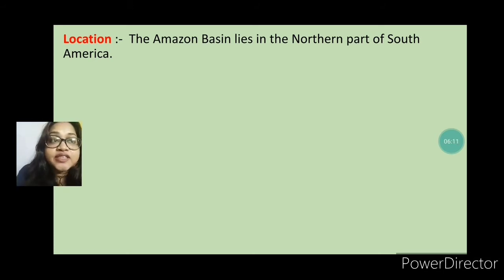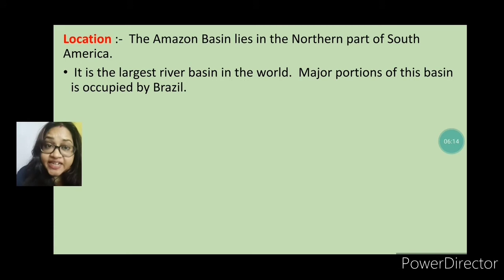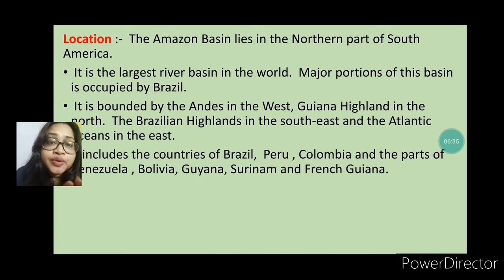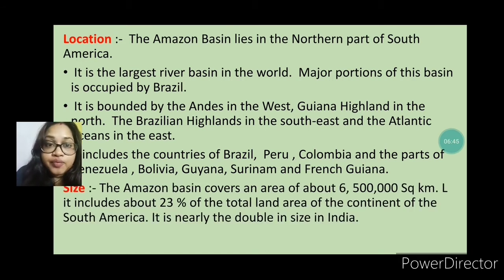The Amazon basin lies in the northern part of South America, and it is the largest river basin in the world, and major portions of this area are located in Brazil. This region is bounded by the Andes on the western side, the Guiana Highland on the northern side, the Brazilian Highland on the southeastern side, and the Atlantic Ocean on the eastern side. It includes the countries of Brazil, Peru, Colombia, and parts of Venezuela, Bolivia, Guyana, Suriname, and French Guiana.